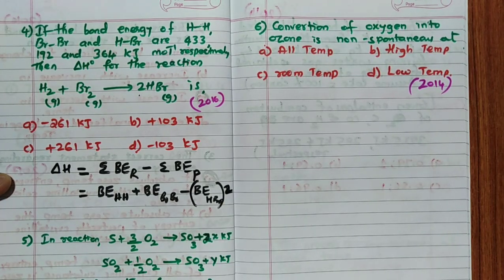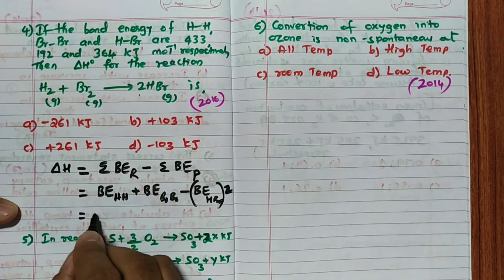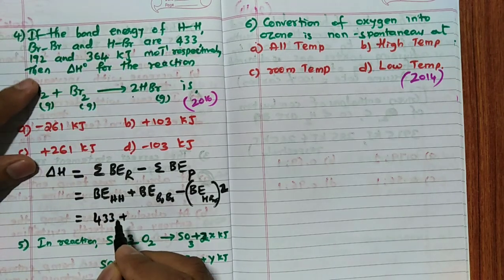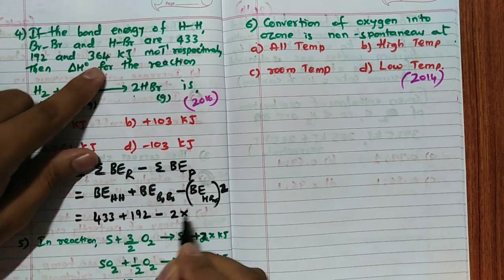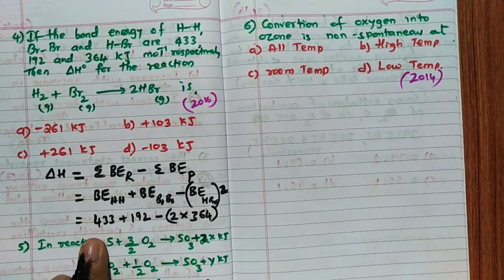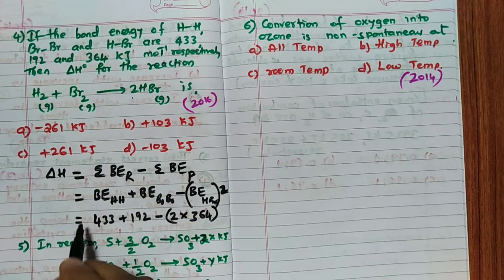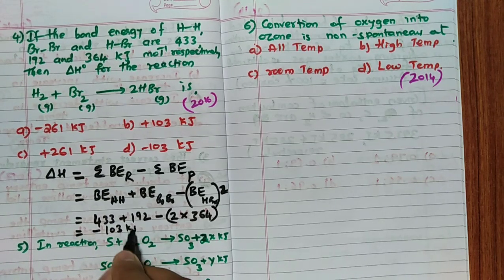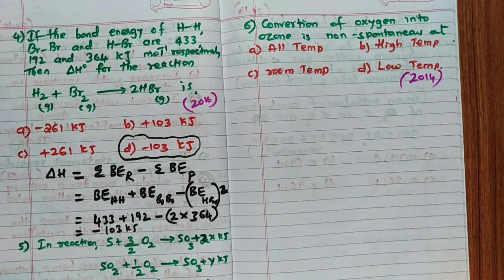Now, the bond energy of H-H is 433, plus this is 192, minus 2 into 364. 433 plus 192 minus 2 into 364. If you calculate this, you are going to get the answer as minus 103 kilojoule. Hence the answer for this question is this. Very important point.